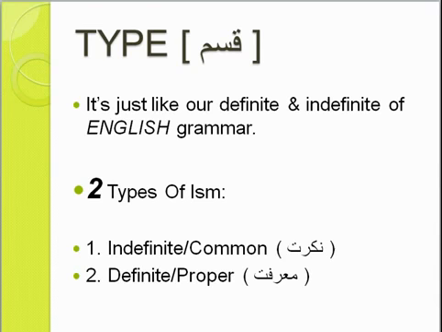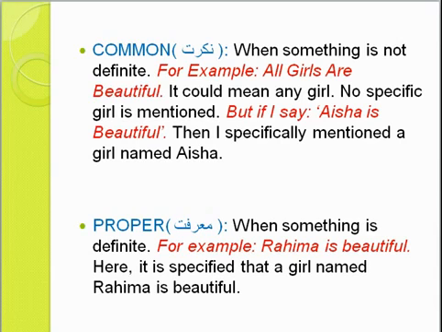So what is this common and proper? The thing that is called common, well, have a read. When something is not definite, for example, all girls are beautiful, it could mean any girl. If I say all girls are beautiful, all boys are lazy, I am actually talking about many boys, many girls, no one specific. That's the point here. No specific girl or boy is mentioned.